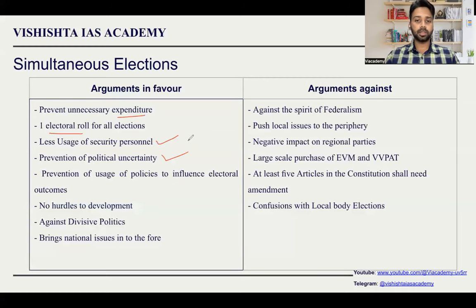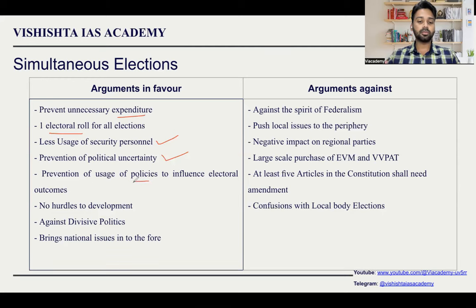Political uncertainty will not be there. Currently, state governments keep changing once in a while, and the power of the central government will reduce. For example, if today the central government has power in 20 states, and after 1 or 2 years, in 2 or 3 elections, they have lost, they will take a backseat. They will say that now elections are more important for us, we have to win, because they have to manage the power. So such things will not be there.